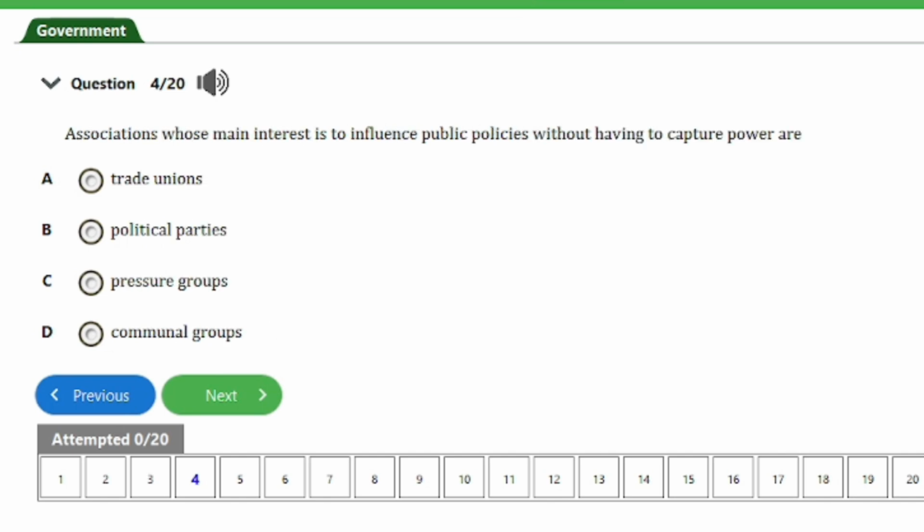We have here question number 4. It says, associations whose main interest is to influence public policies without having to capture power are A. Trade unions, B. Political parties, C. Pressure groups, D. Communal groups. So guys, the answer to this question is option C here, that's pressure groups. That's it for this question. So let's head on to the next one, guys.